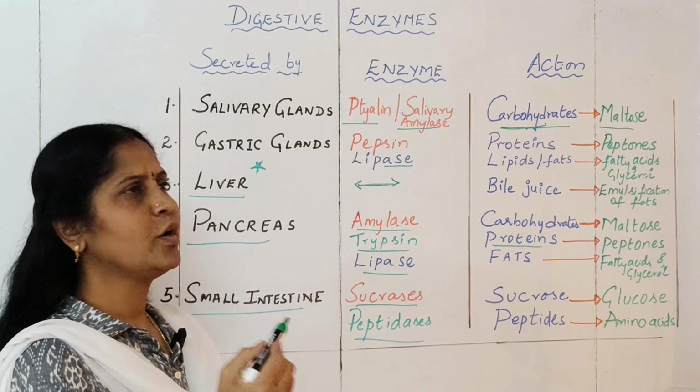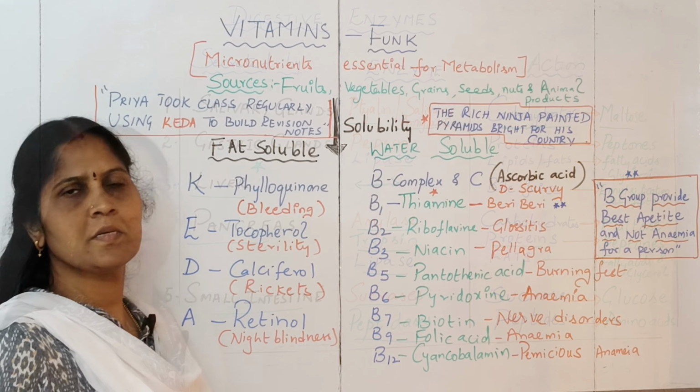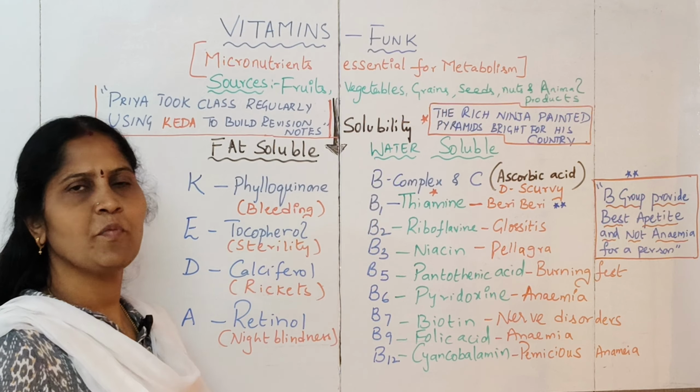So next we will move on to the concept of vitamins. Vitamins are micronutrients which are essential for the general metabolism of our body, for resistance development, for growth, and for metabolism. These were discovered by Funk. The name vitamins was given by Funk, and he is the father of vitamins. In 1913, Funk gave the name vitamins. He discovered that different types of vitamins are very essential for metabolic activities.